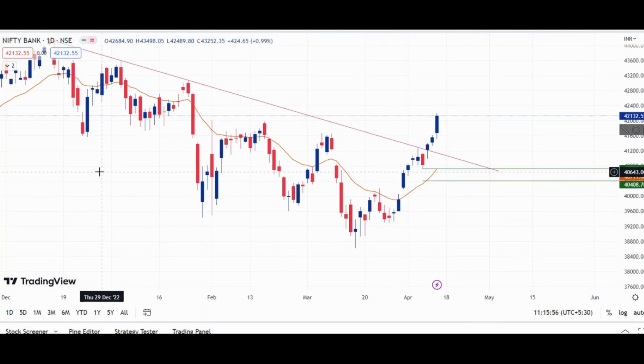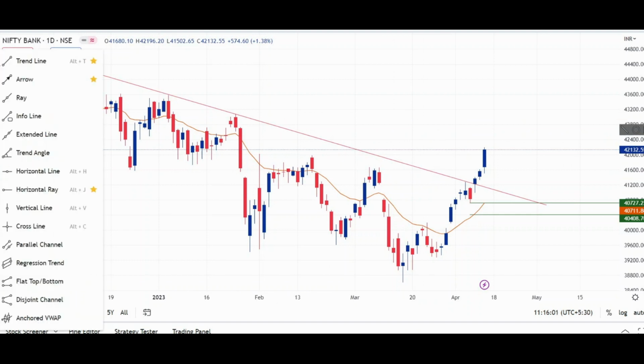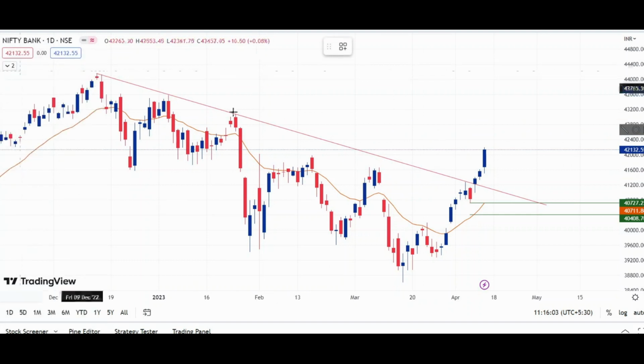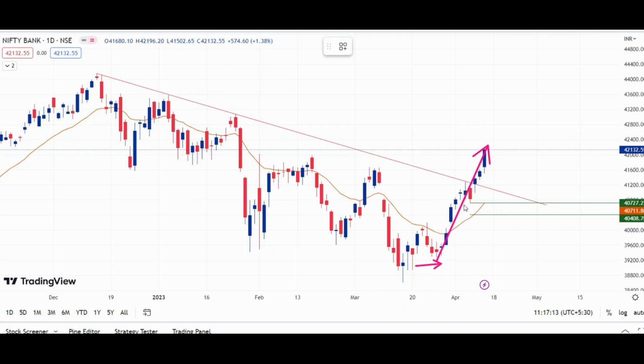Here in Bank Nifty, I am using the daily chart of Bank Nifty. As we have seen in Nifty, in the same way in Bank Nifty also, this downtrend line was holding Bank Nifty's downtrend for a long time, that is for the last 4 months, from December 18th or something like that. And here Bank Nifty has given a breakout of this downtrend line and also this swing high and this swing high. Bank Nifty has also given a straight move of 3,000 points, from 39,000 till 42,000.